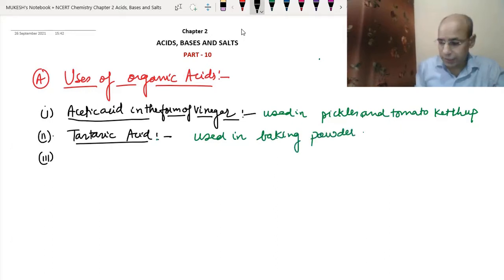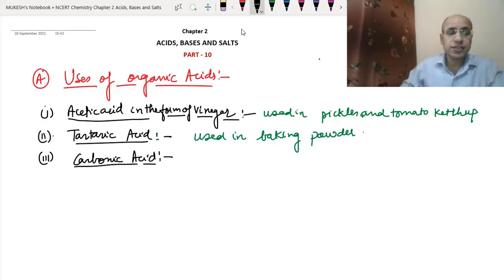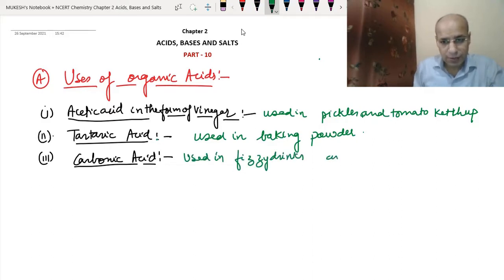Now the third one, which is also very common, is carbonic acid. Most of us drink fizzy drinks like Pepsi and Coca-Cola. There are so many things which are just carbonated water, soda water we call that. All these things contain carbonic acid. In fizzy drinks, carbonic acid is used because it produces carbon dioxide gas, and carbon dioxide gas produces the effervescence and fizziness. So it is used in fizzy drinks and soda water.